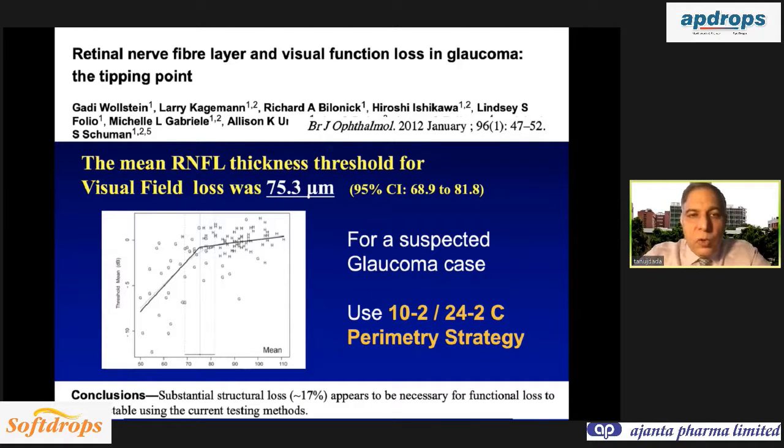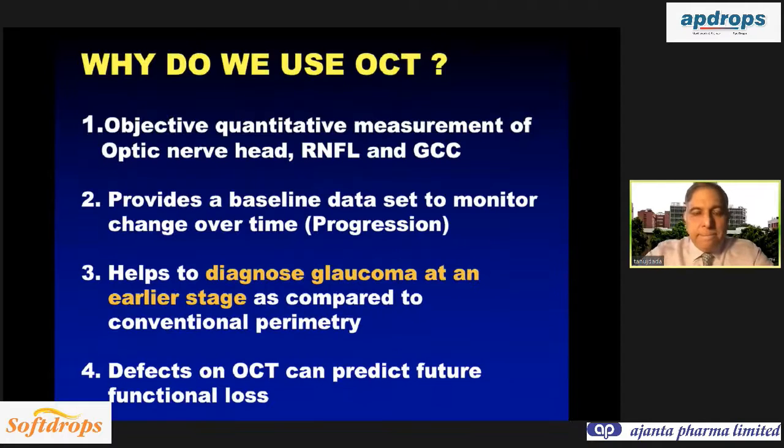If you're suspecting glaucoma, then you should do a central 10-degree field, and you can pick up glaucoma at an earlier stage as compared to the 24-2 perimetry. The 24-2C program is still under evaluation. The advantage is that you do not need to do two programs, both 24 and 10. This amalgamates the 10-degree strategy with the 24 strategy that you have been using. So in one test, you can get the central points also.